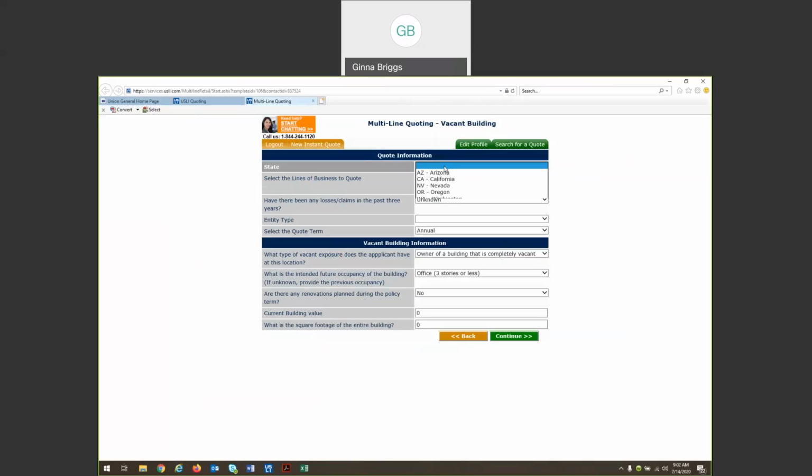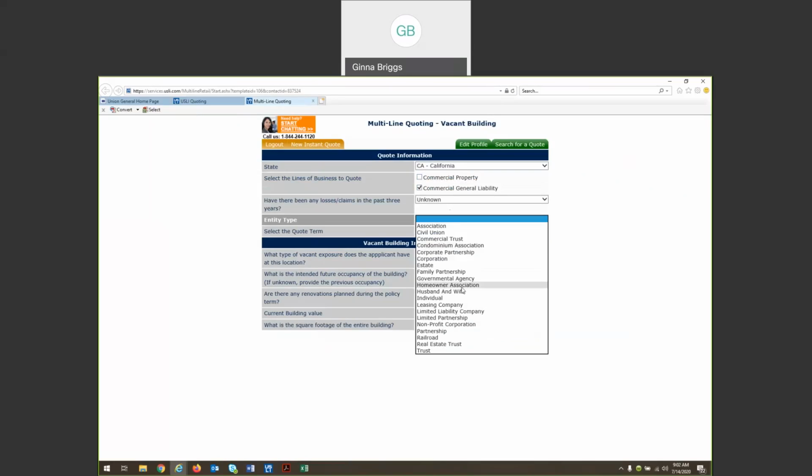Simply enter in your state. You can select the lines of business you're looking to quote. If you want monoline or package, that's totally up to you. You can just indicate whether or not there have been any losses or claims in the past 3 years. If you're not sure, you don't have that information right in front of you, you can always leave those questions unknown and confirm that information at a later time.